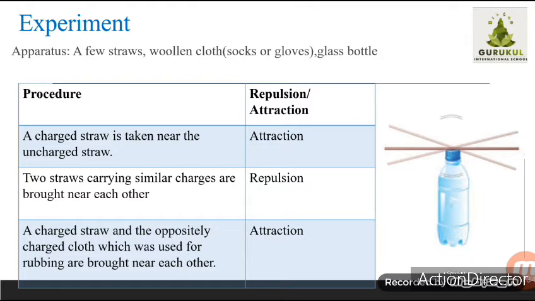Observe what happens. You have to take one straw near to that one and observe what happens. Rub the other straw against a woolen cloth and take it near the straw on the bottle and observe what happens. First, you don't have to rub. Second activity, you have to rub it on the woolen cloth and take it near the straw on the bottle. And third one,